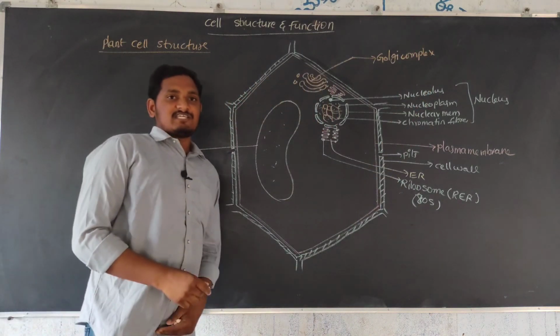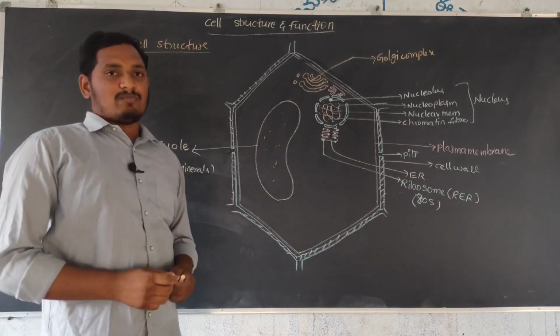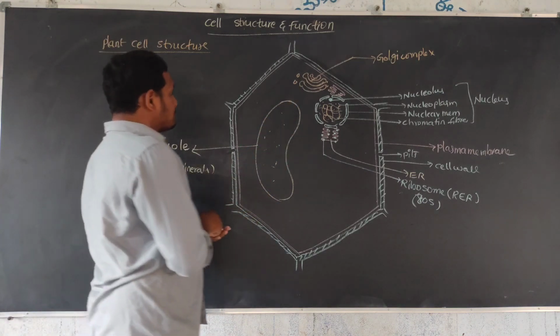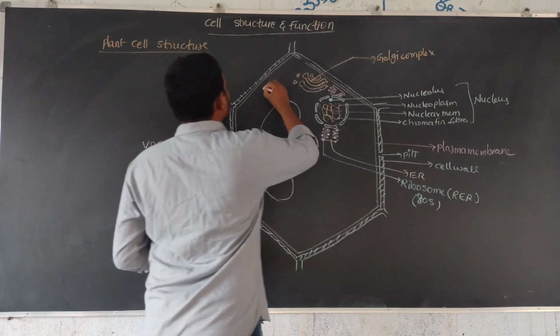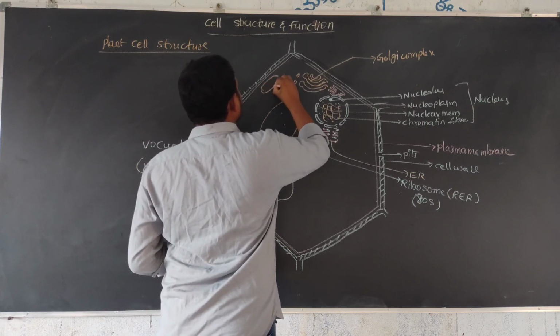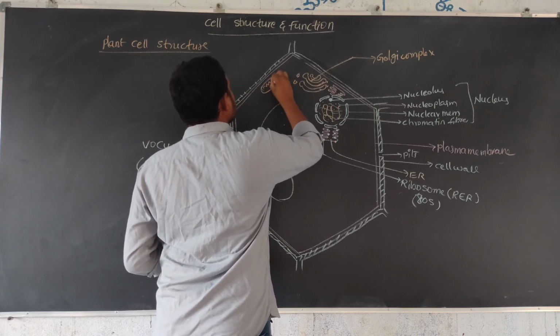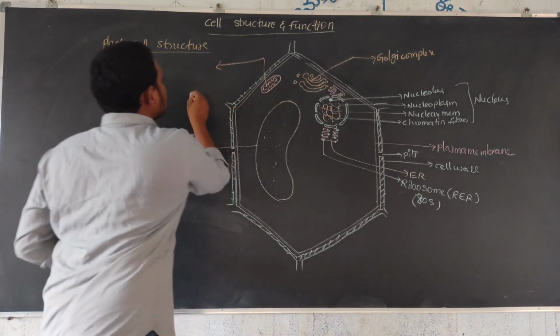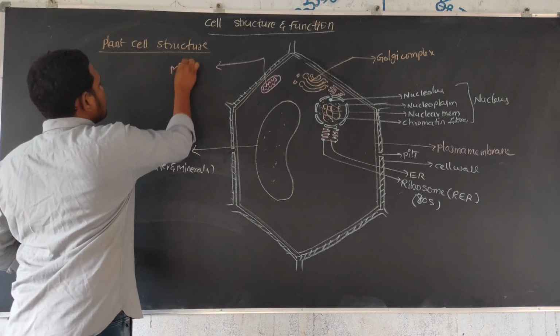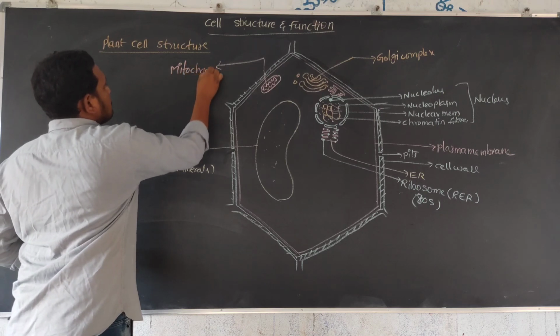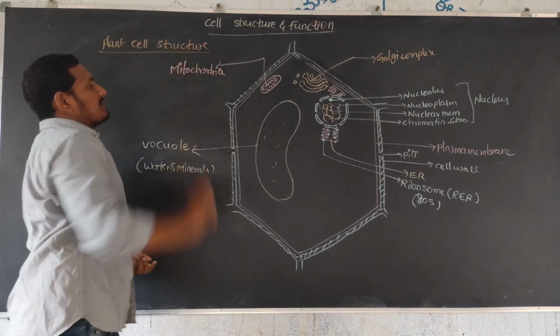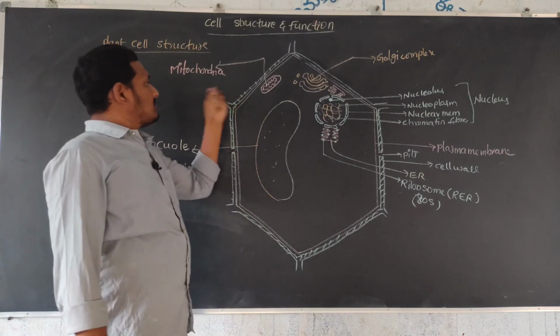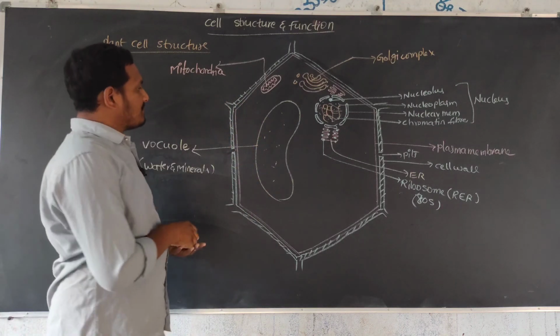We will discuss that in the next classes. So the Golgi complex is also present. Next, mitochondria. This is the mitochondria. Mitochondria are also present in the plant cell.